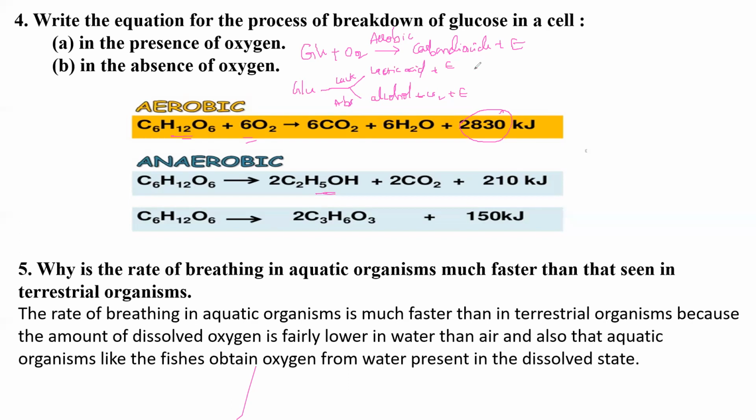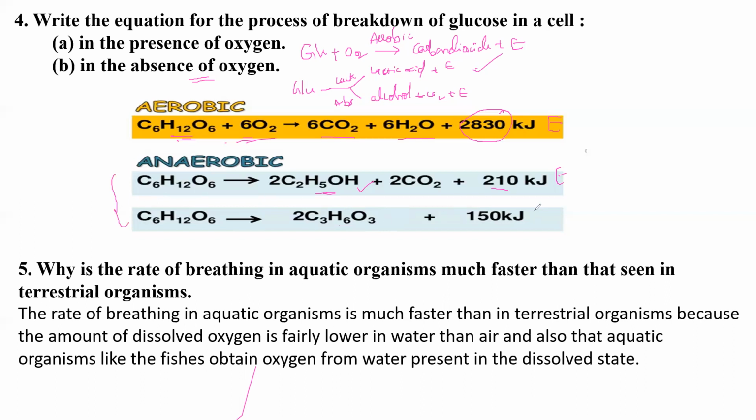Okay. Either in word form, if you want, you can write, or in formula form. You can use a molecular formula also. Glucose in presence of oxygen gives carbon dioxide and water and energy. In the place of number, you can write just energy also. Anaerobic respiration, which is absence of oxygen, forms alcohol, carbon dioxide and energy. And here glucose, lack of oxygen means absence of oxygen only. That's why in the second case, we are writing the two.